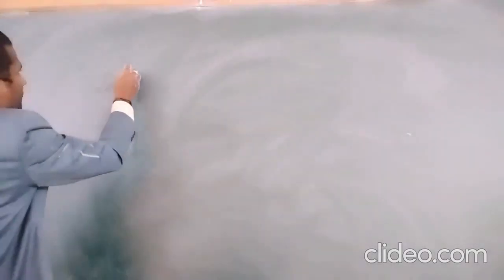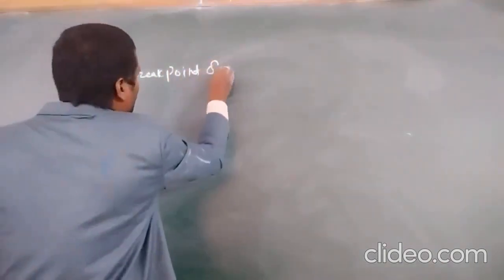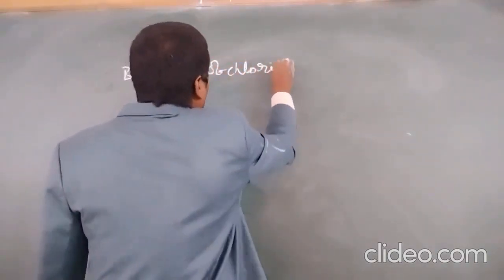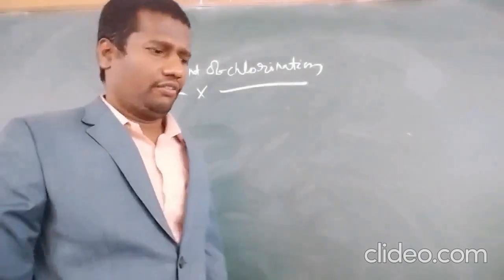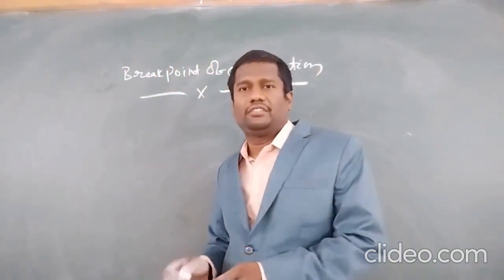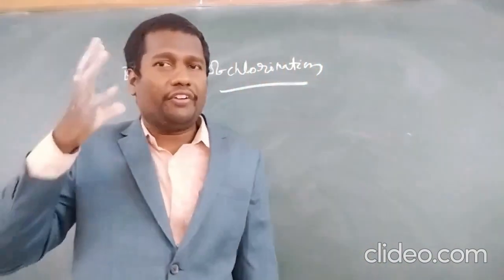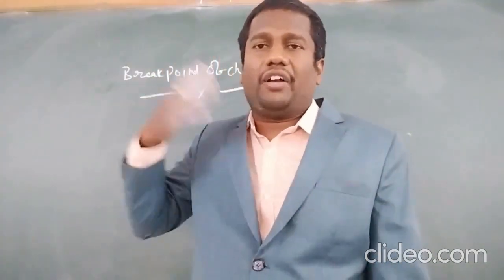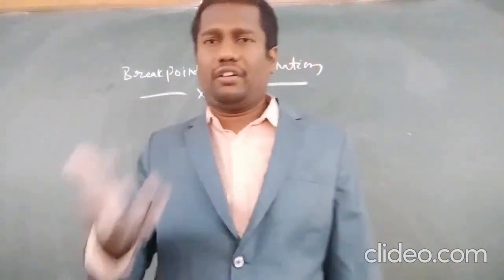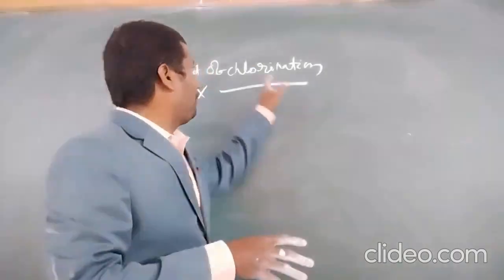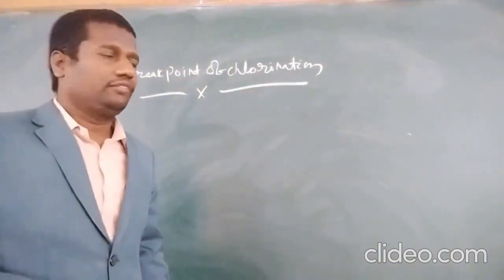Next, break point of chlorination. Now what is chlorination? A measurable quantity of chlorine gas is passed into the hard water. If any pathogenic bacteria are present in the water, they are killed. This process is called chlorination. Now what is break point of chlorination? I'll explain.